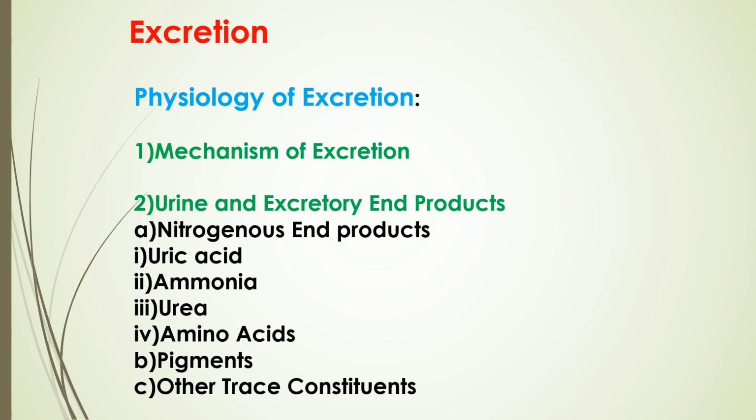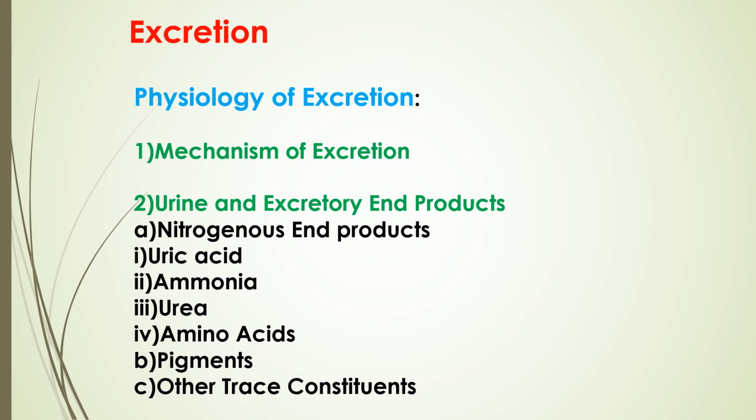It contains water and salts. The salts include bicarbonates and chlorides of sodium and potassium, phosphates of magnesium and calcium, and sulfates derived from the metabolism of cysteine and methionine, that is amino acids, and nitrogen in the form of uric acid, ammonia, urea and amino acids.